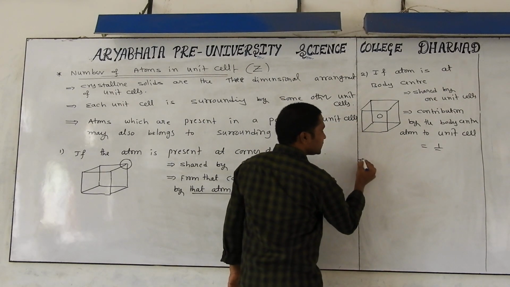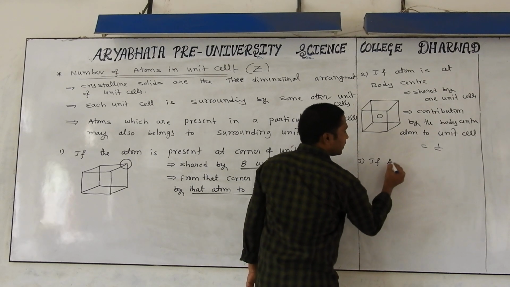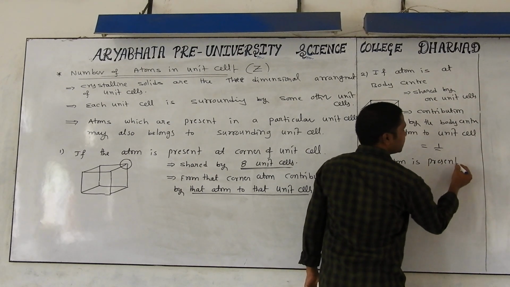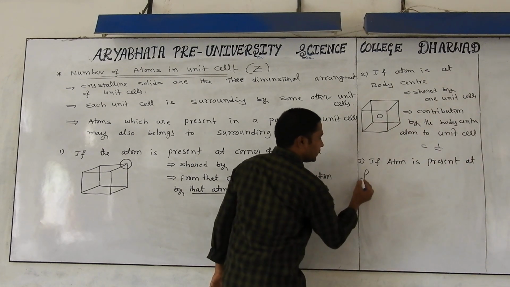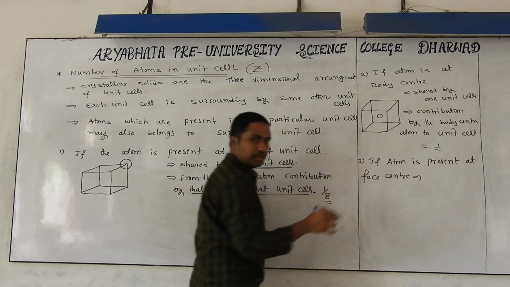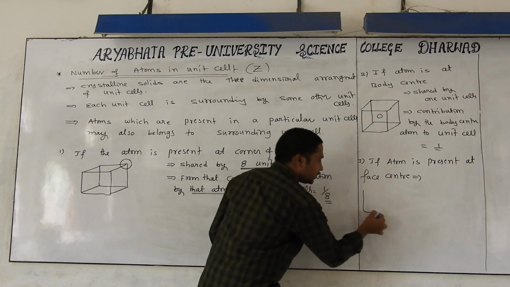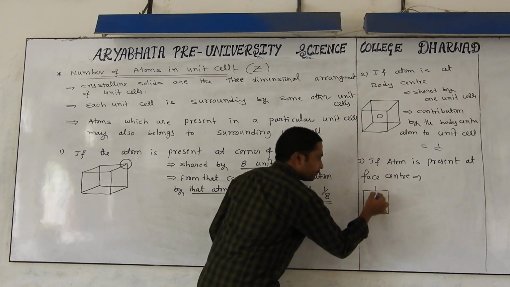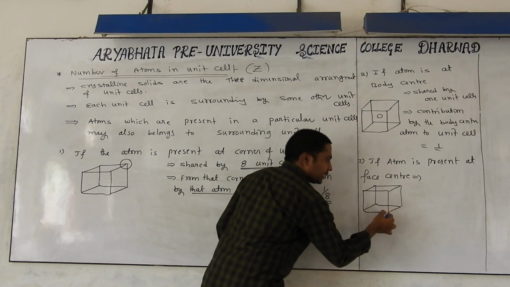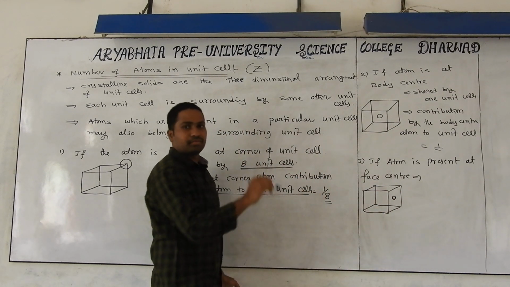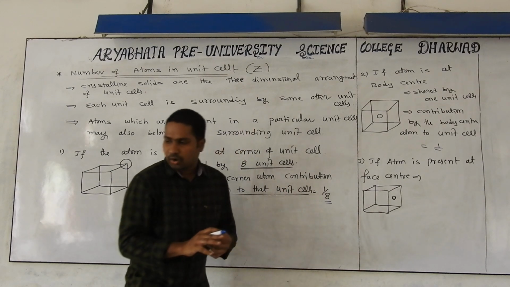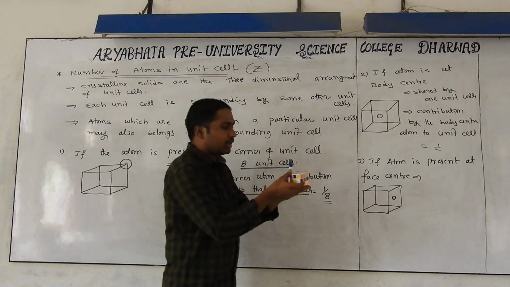Now we have to discuss if the atom is present at face center of the unit cell, then what is the situation? Imagine you take this, one of the unit cells.